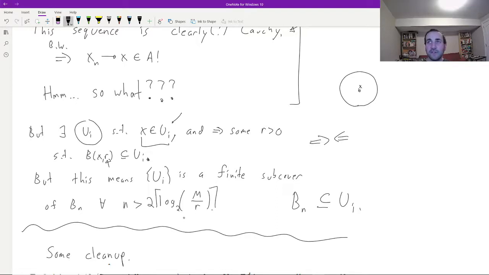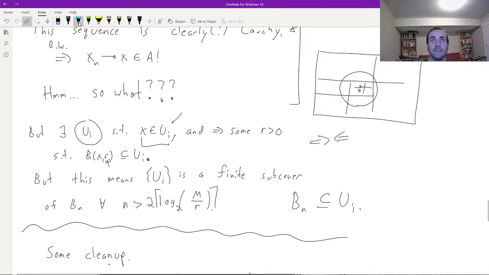On the other hand, if we look at our picture when we were doing our subdivision trick, these little subdivisions were getting smaller and smaller and smaller, and as you can see here, they're eventually going to have to be entirely contained in that big circle which is contained inside of Ui. And in particular, for all n bigger than this expression that I've just written down here, Bn is sitting inside of Ui. Okay, great.